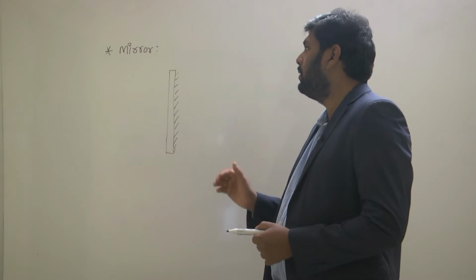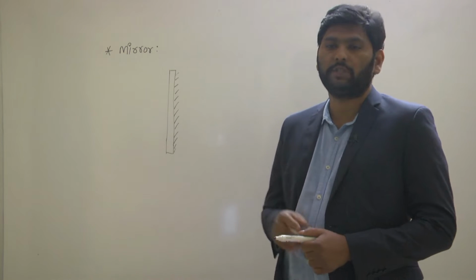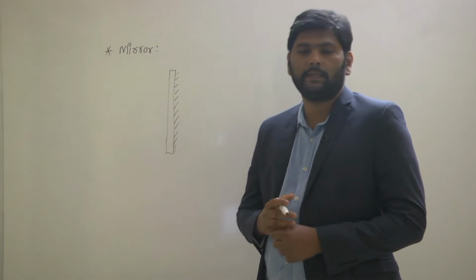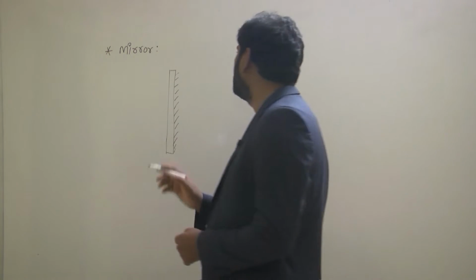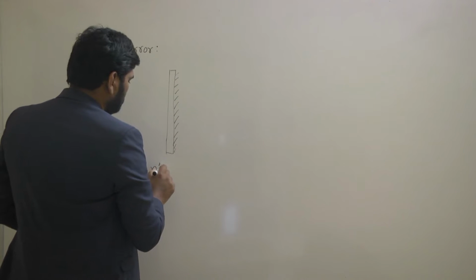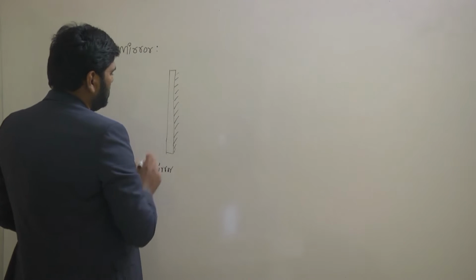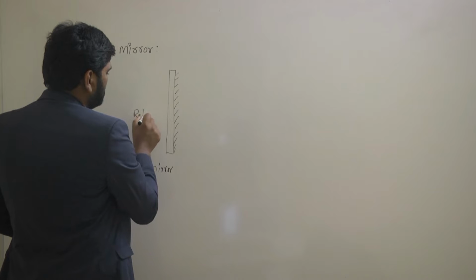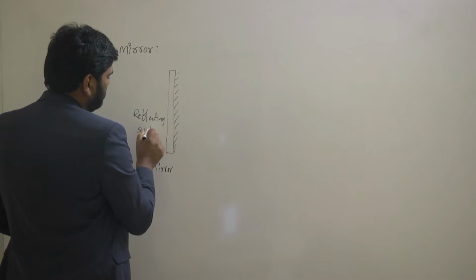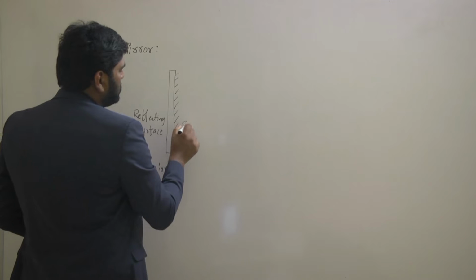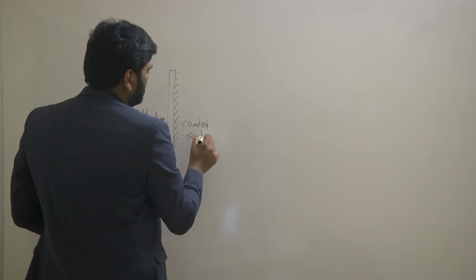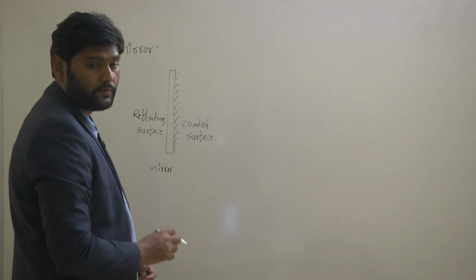So here we have different types of mirrors. Let us discuss the different types of mirrors. Write down types of mirror. This is a mirror. This side is the reflecting surface, and this side is the coated surface.